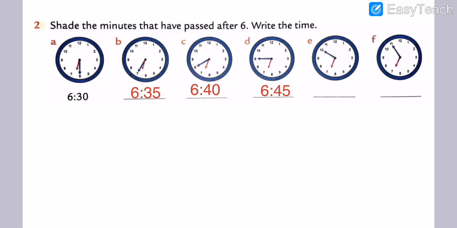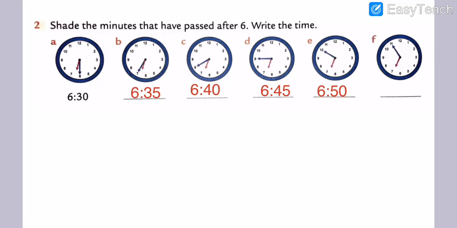Then after that, E. What is the time of clock E? First of all, we check the hour hand, and then we will check the minute hand. The hour hand is on 7, my dear students, and the minute hand is on 10. So 10 shows 50 minutes. So I am writing here 6:15. Got my points, my dear students?